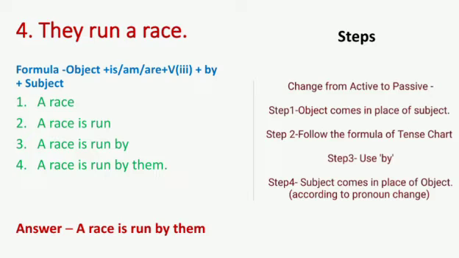Of course a race, so we use is because it is singular. Then verb third form: run, ran, run. Third form is also run, so we will write run. Then we use by, so a race is run by. And then subject. Subject is they, so it will be converted into them according to the pronoun changes table. So now the answer will be a race is run by them.